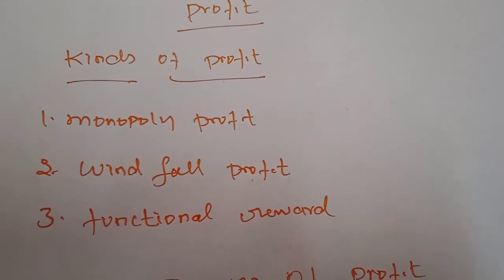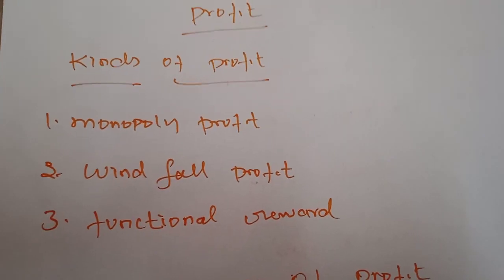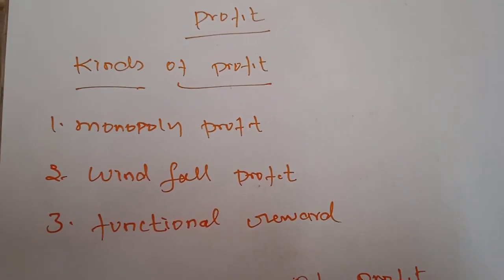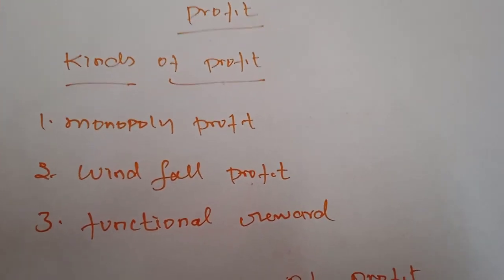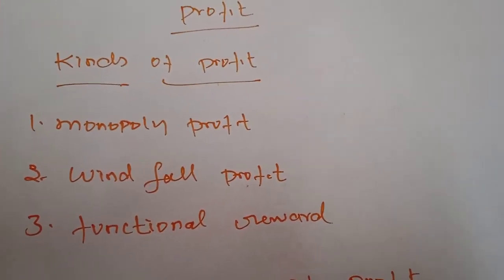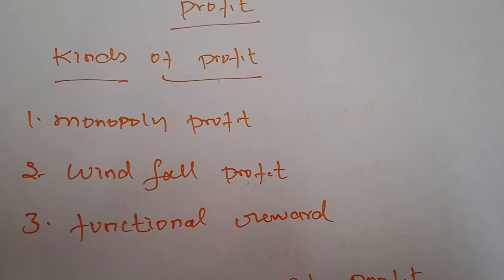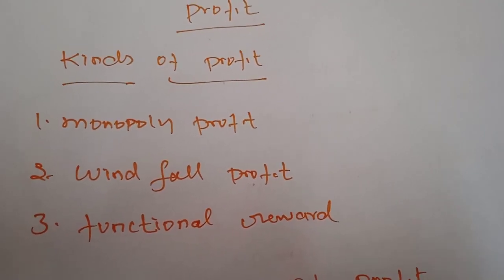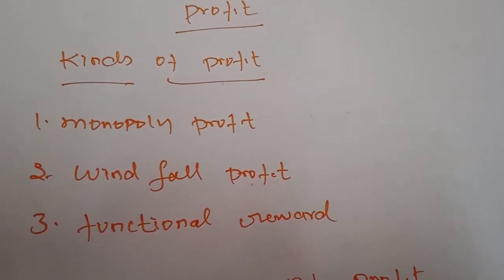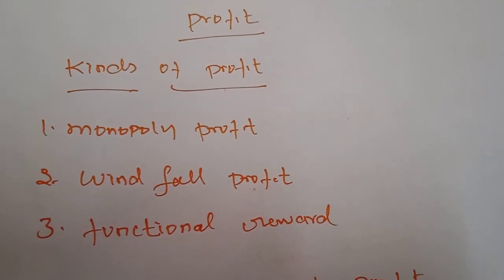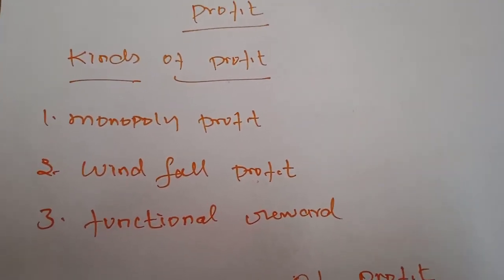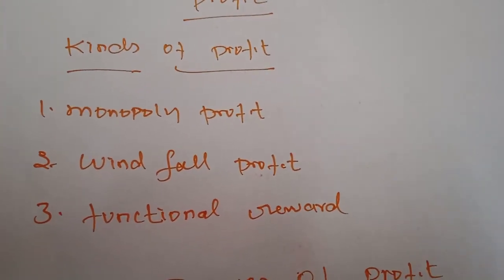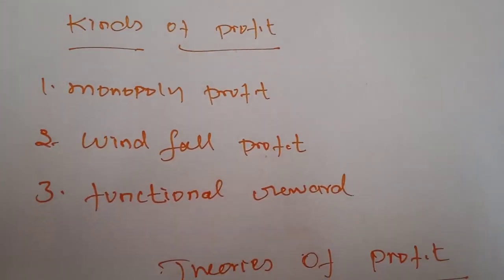Suppose the produced commodities are stored in a warehouse, and whenever the demand increases, the price level automatically rises. So the profit is due to unforeseen factors. If the producers or entrepreneurs gain profit this way, it is considered windfall profit.